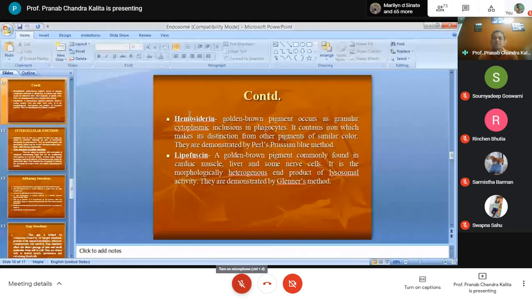Hemosiderin means you will find iron. But lipofuscin, though it is a golden brown pigment commonly found in cardiac muscle, you won't find iron. That makes hemosiderin different from the other pigment of the same color, lipofuscin.